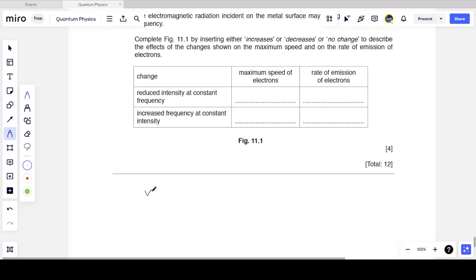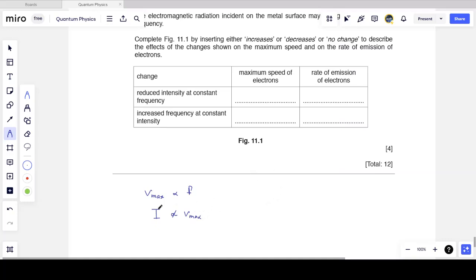Now what I know is that the maximum speed of the ejected electrons depends purely on frequency, not on intensity. So if I increase the frequency, I definitely increase the energy of the electrons emitted. The maximum speed does not depend on intensity.